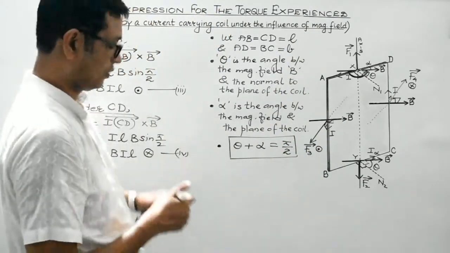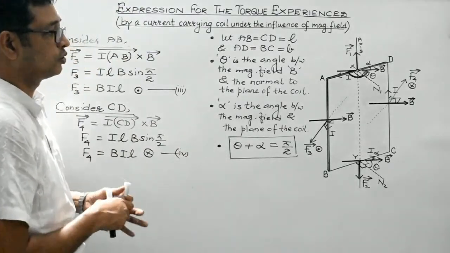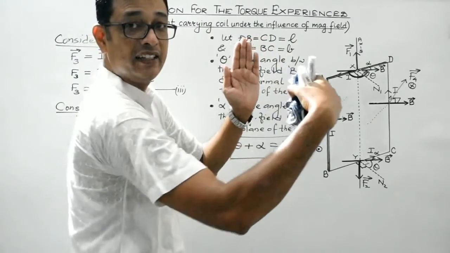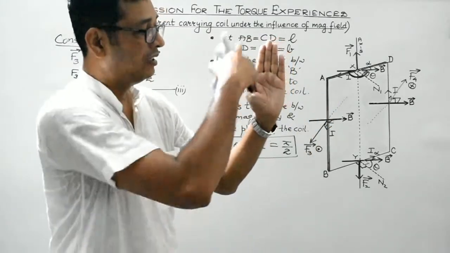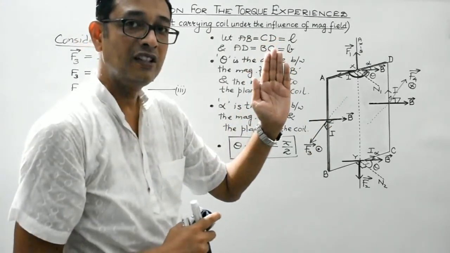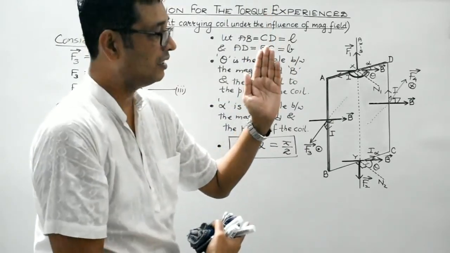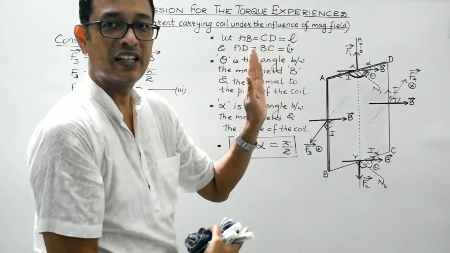Understood, students? Suppose this is the coil. One force is acting in the outward direction, the other in the inward direction. So obviously, these two forces will constitute a torque and make the coil rotate about its axis in the anti-clockwise direction, like this.